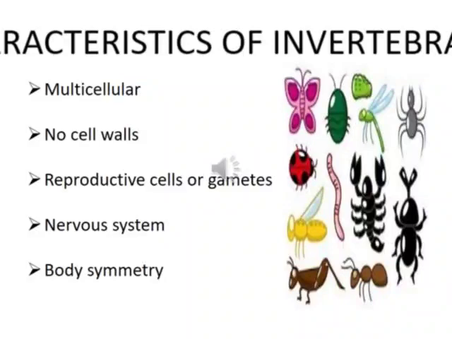Now let's see some characteristics of invertebrates. They do not have a backbone. They are multicellular. They have no cell walls, like all other animals. They reproduce by two reproductive cells, or gametes, coming together to produce a new organism of their species.